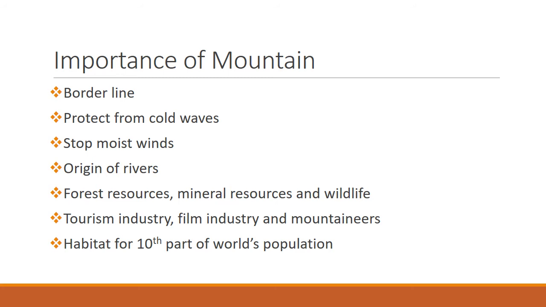Mountains are a place of origin of rivers. All the rivers originate from the mountains. Fertile plains are constructed by the rivers flowing through them. Now, the region around the rivers is also fertile. They are good for agriculture.